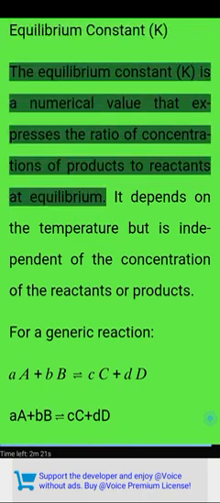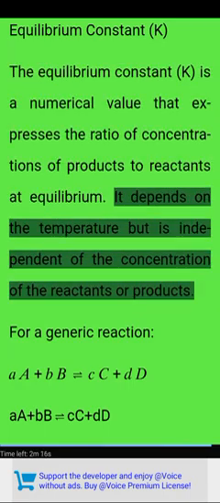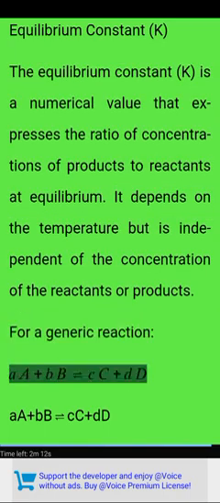Equilibrium constant K. The equilibrium constant K is a numerical value that expresses the ratio of concentrations of products to reactants at equilibrium. It depends on the temperature but is independent of the concentration of the reactants or products. For a generic reaction, aA + bB ⇌